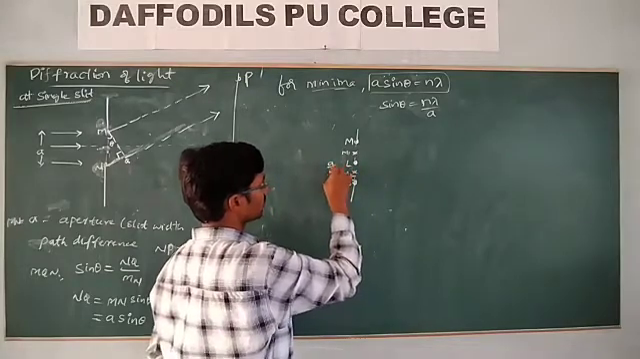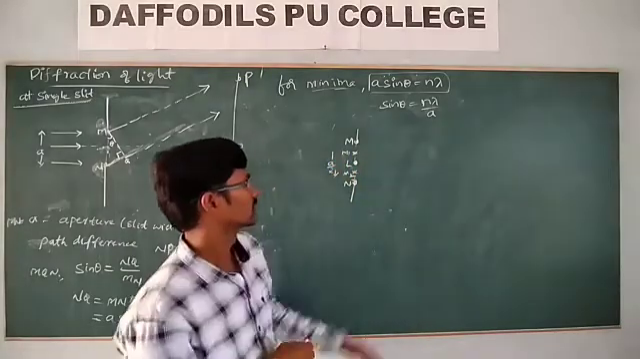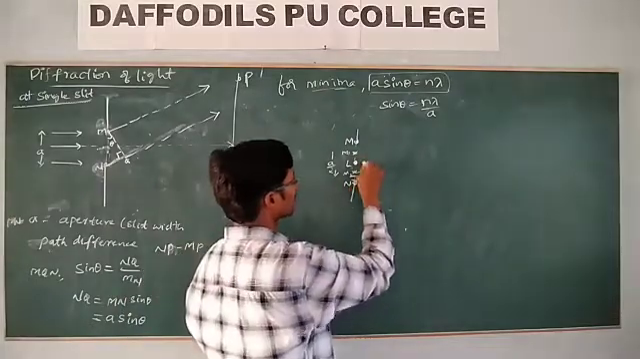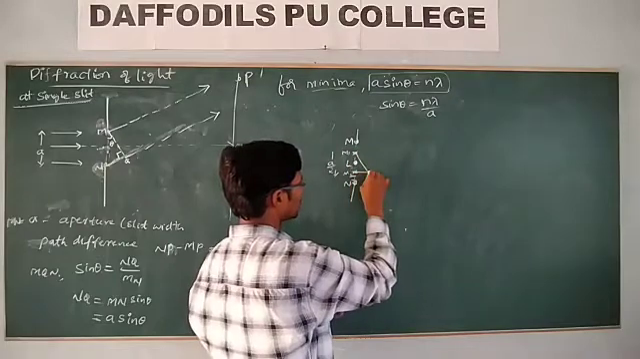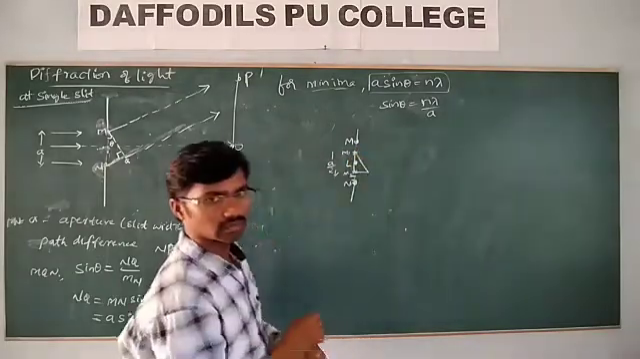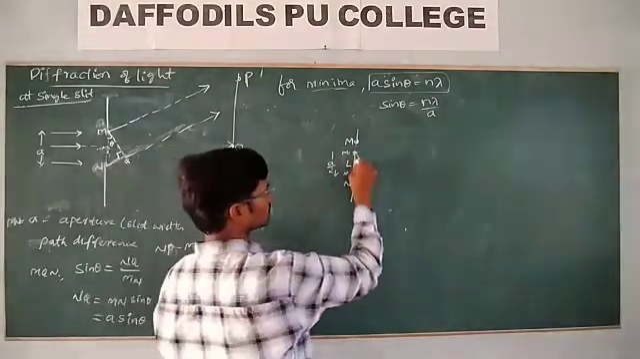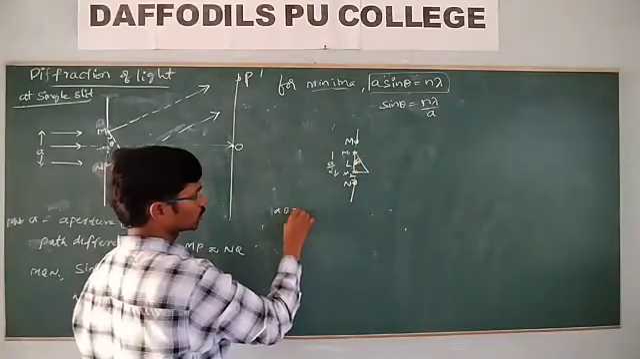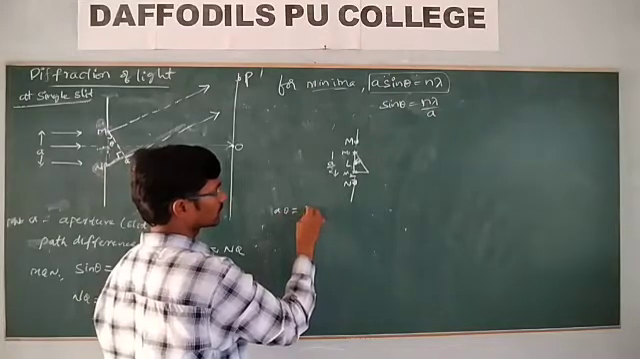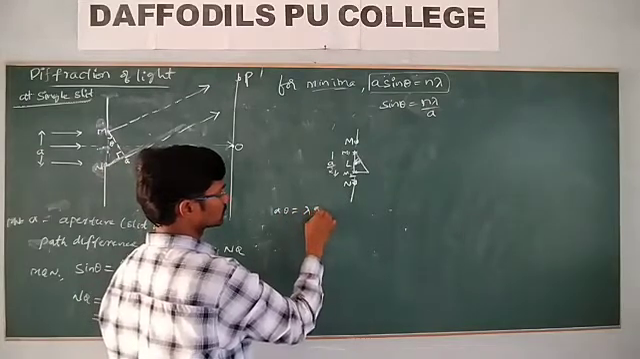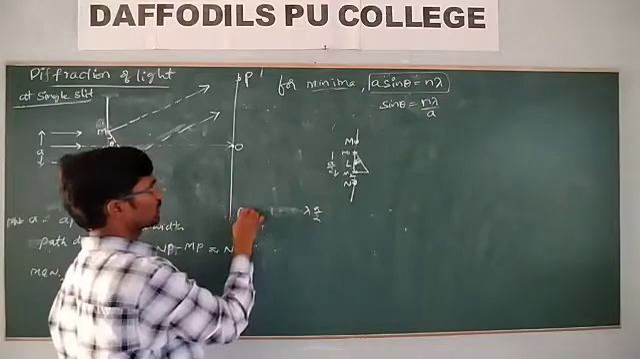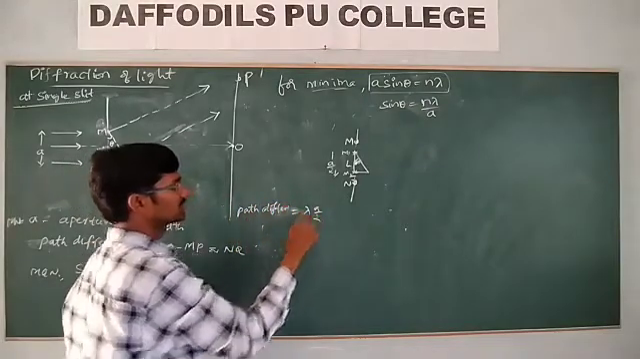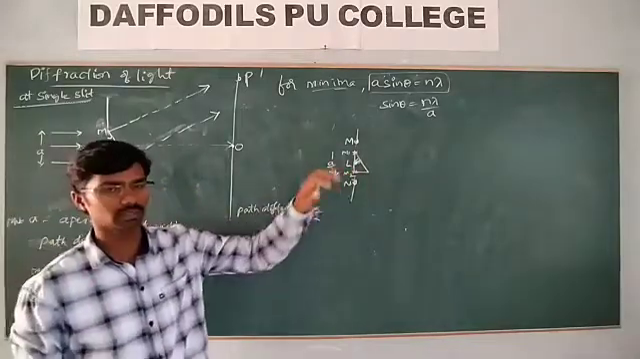Then what is the M1, M2 value? a by 2. Look, this value is a by 2. Then what would be the corresponding path difference to this one? Theta. Then a by 2 into sin theta is equal to lambda. So path difference is equal to lambda.